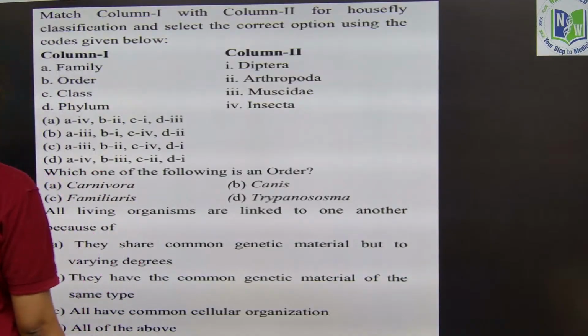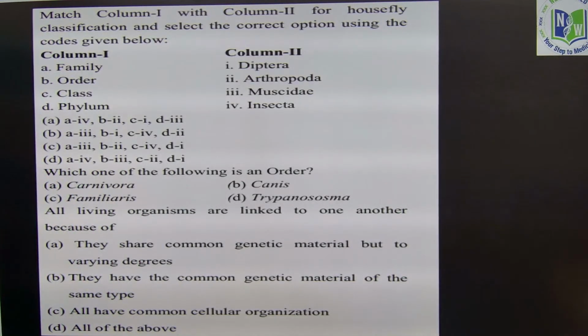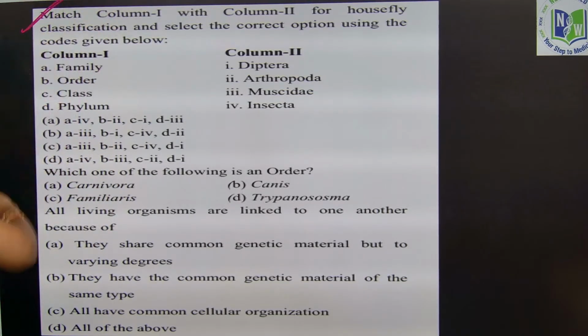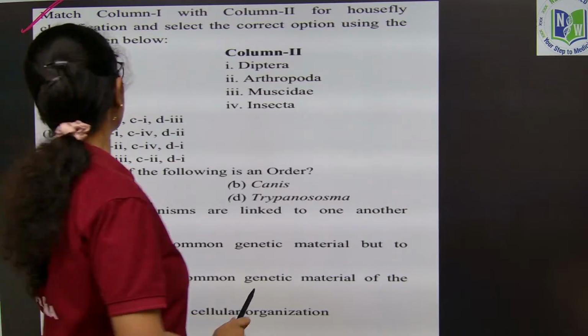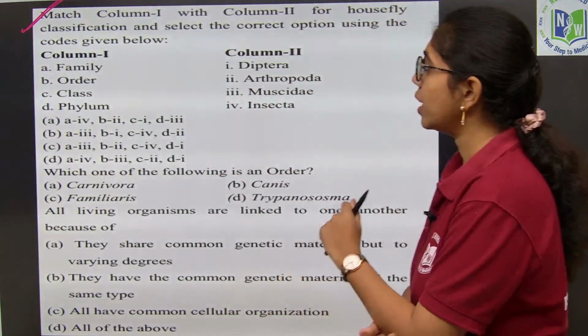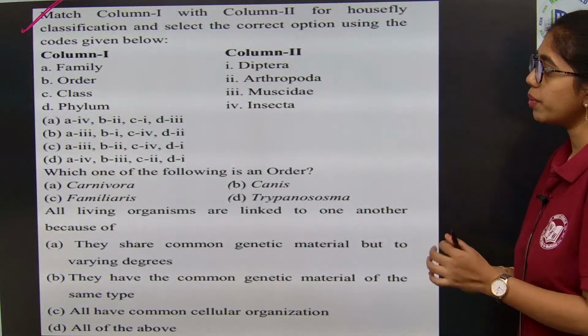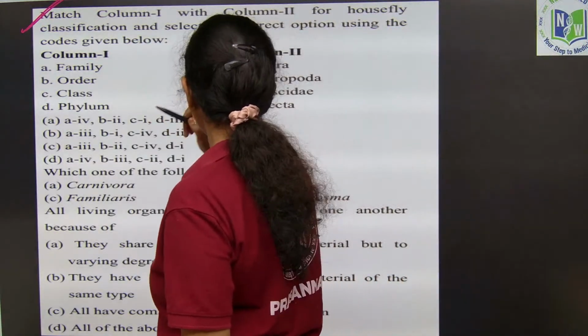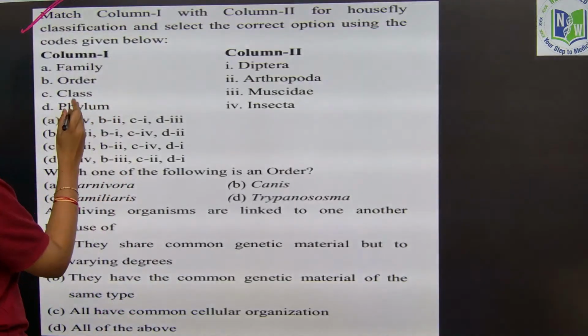Look at here. Match the following type of question again. Match column 1 and column 2 for housefly classification and select the correct option using the codes given below.